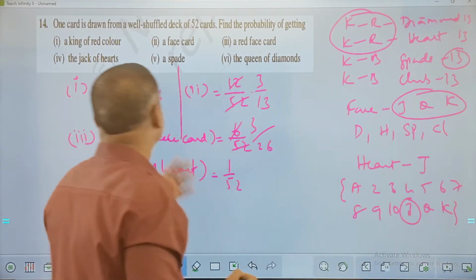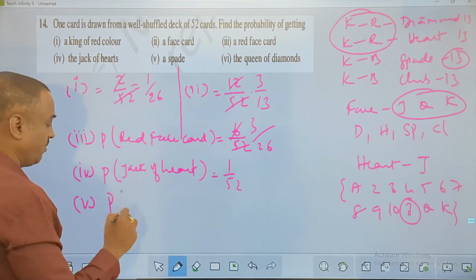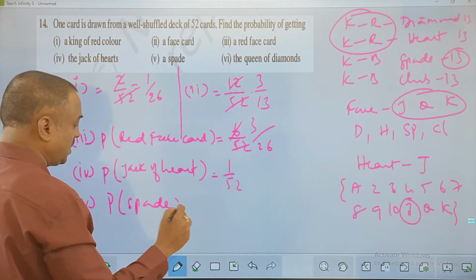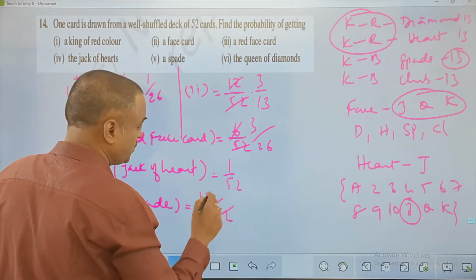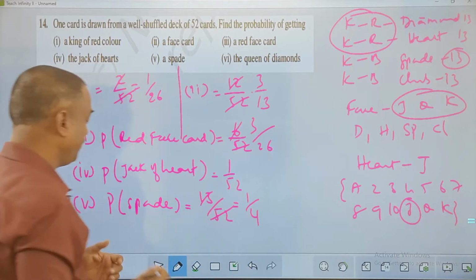So my question is to get a spade. The fifth question is the probability of getting a spade, which is equal to 13 out of 52. If you cancel, it is going to be 1 out of 4.